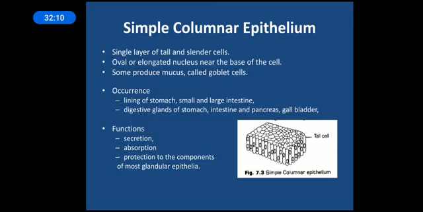Some of these columnar cells will be responsible for production of mucus, and these cells are called goblet cells. Not all the columnar epithelium will be called goblet cells. Make a note, the goblet cells are those cells which are responsible for production of mucus. Now where are they found? They are found in the lining of the stomach, as you have already studied in class 10th. The stomach is responsible for secretion of mucus, so this is secreted by the goblet cells of the stomach. It is also found in the small and large intestine, particularly for secretions. It is also found in digestive glands of stomach, intestine, pancreas, gallbladder, etc.